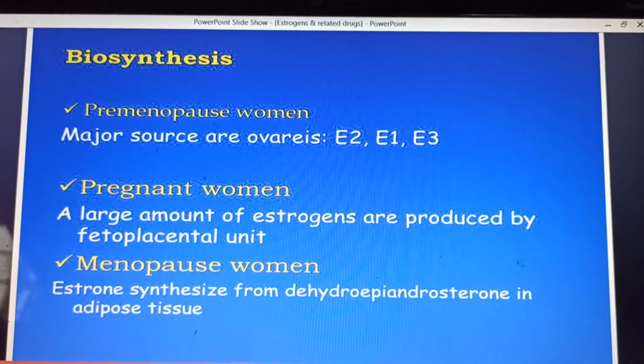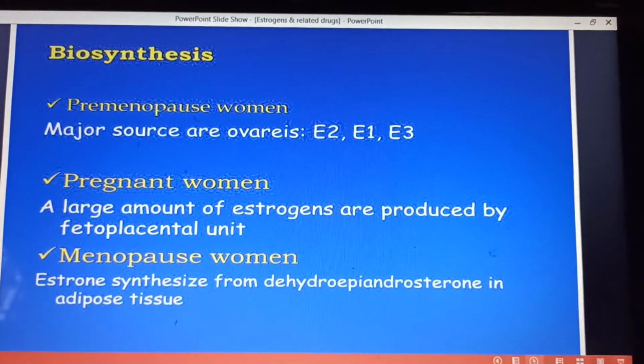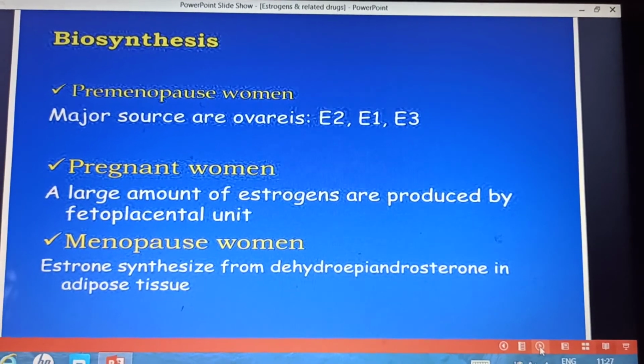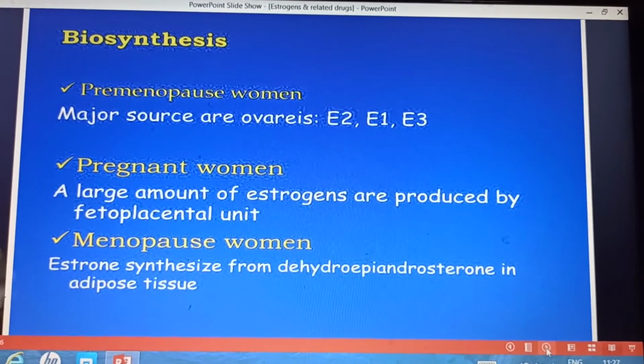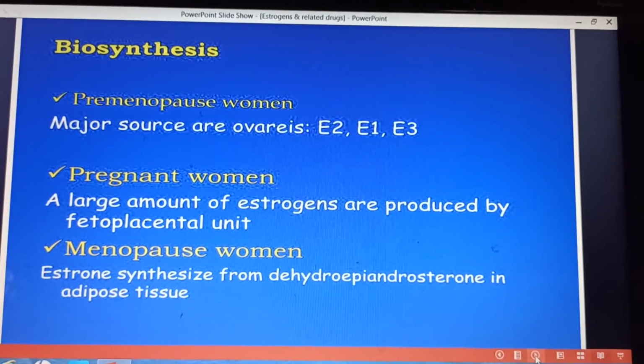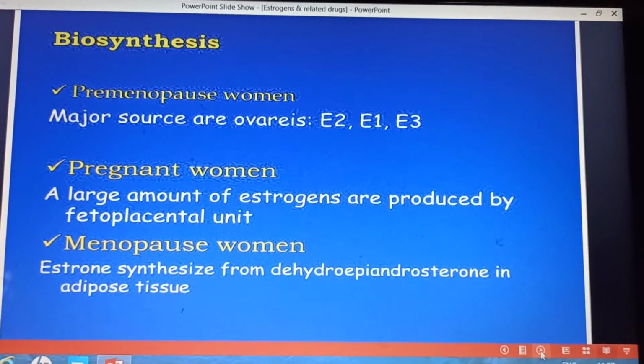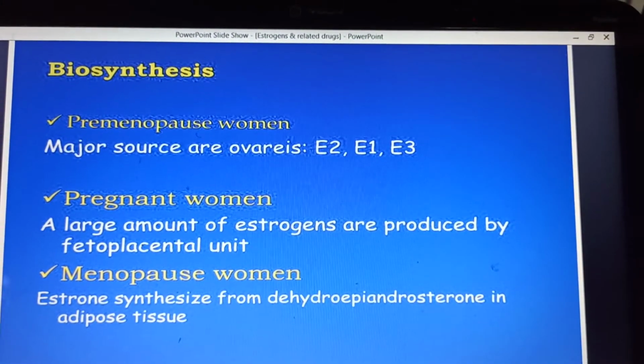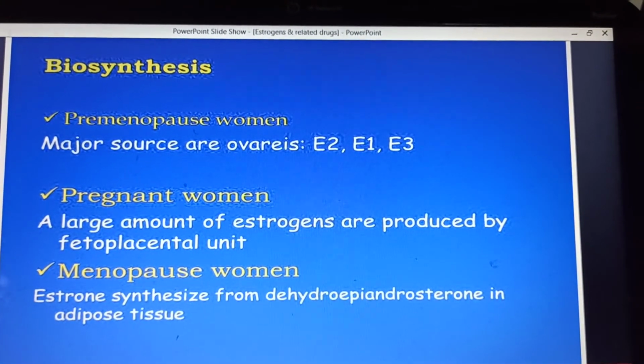So here you can see that in premenopausal women, the major source is the ovary. All three types of estrogens are synthesized, that is the natural estrogen estradiol, estrone and estriol. In pregnancy, a large amount of estrogen is synthesized by the fetoplacental unit. In menopausal women, mainly the adipose tissues synthesize estrone.